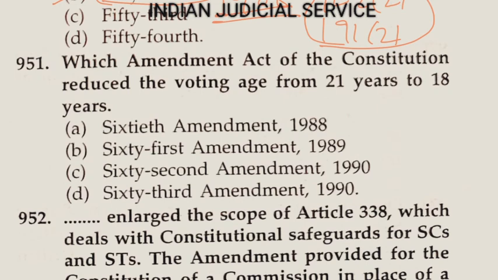Which Amendment Act of the Constitution reduced the voting age from, this is a very important case, 21 years to 18 years? So clearly here, which constitutional amendment reduced the voting age from 21 to 18 years? So it is the 61st Amendment Act 1989. So the answer here is option B.